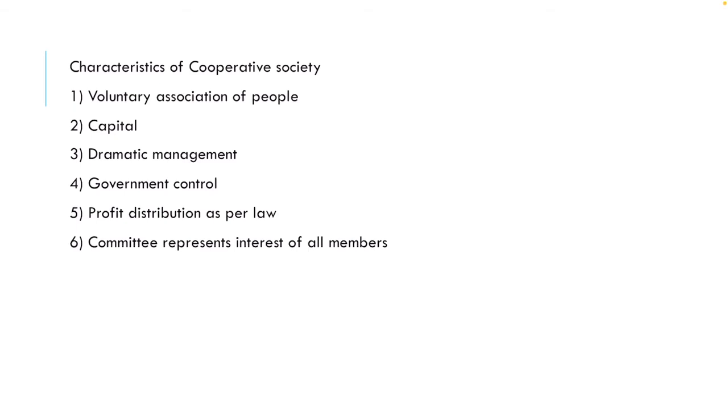Okay, next is government control. The cooperative organizations are subject to the rules and regulations of the government because it is registered under the government's acts. Next is profit distribution as per law. The income of the cooperative societies is distributed among the members based on their capital contribution. Next is committee represents interest of all members. In a cooperative society, each member is given one vote, irrespective of the number of shares held by them. In this organization, nobody can control society based on their share capital.